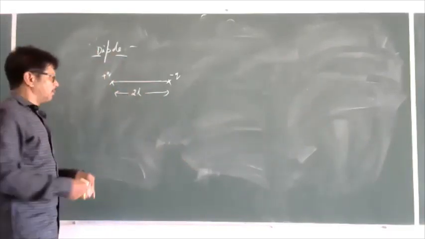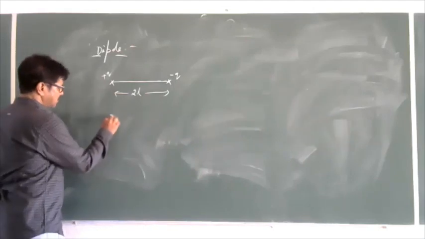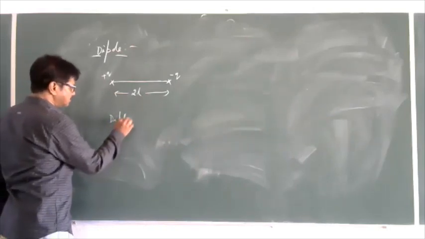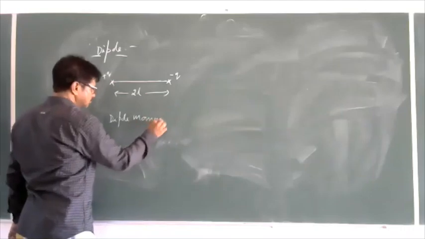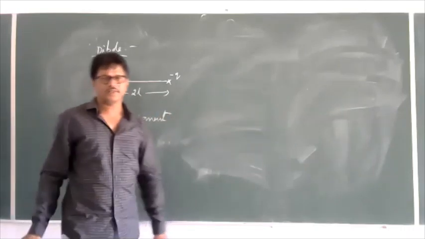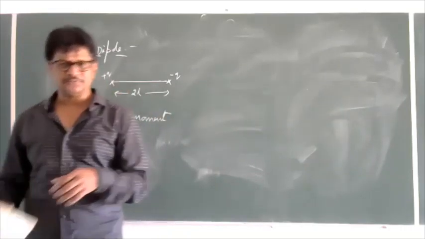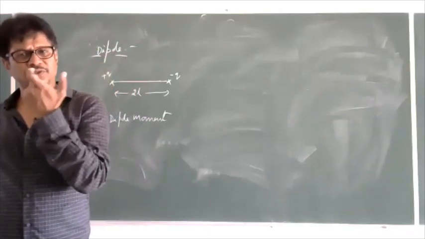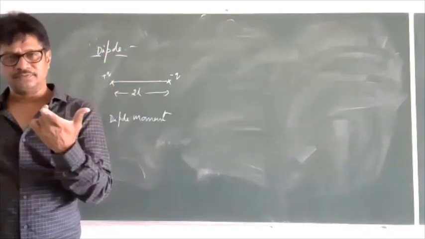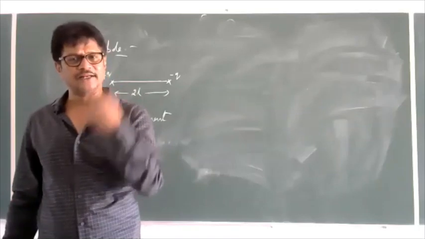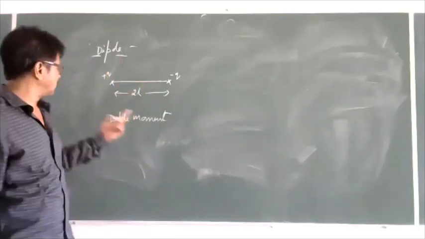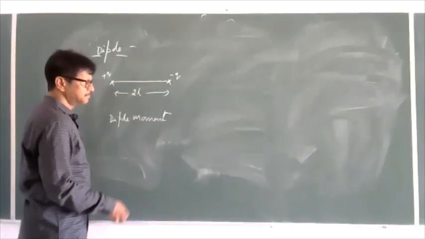Here the important property is dipole moment. What the dipole moment will give, it will always give the strength of an electric dipole. How much strength the given electric dipole is having, that we call a dipole moment.